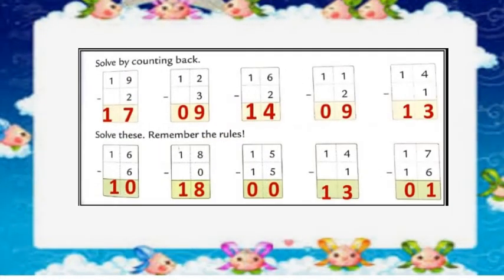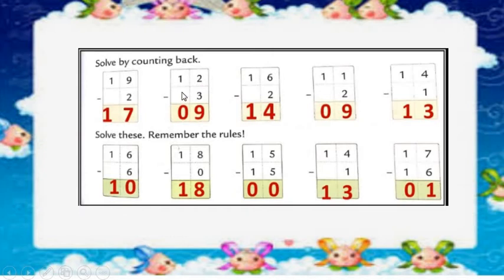Solve by counting back. 19 minus 2. Keep number 19 with you. Look, in comparison to 2, 19 is the bigger number. Before 19: 18 and 17. So 17 will be the answer. 19 minus 2, we get 17.